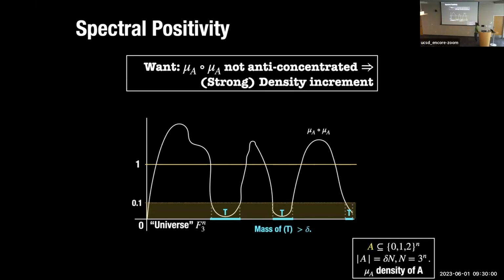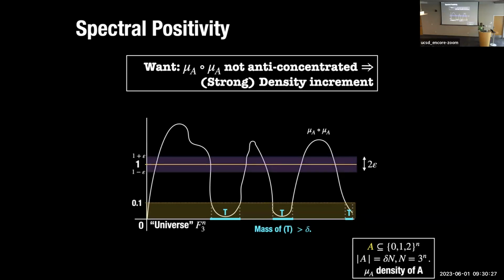Okay, this can be explained in terms of a picture. One way to think of this anti-concentration is to forget the quantitative part, but imagine I'm actually plotting the PDF. I plotted it so that the average value is 1. I just scaled up the plot instead of everything being very tiny because you're working in a big universe. And the bad scenario is when you have the function taking small values too often.